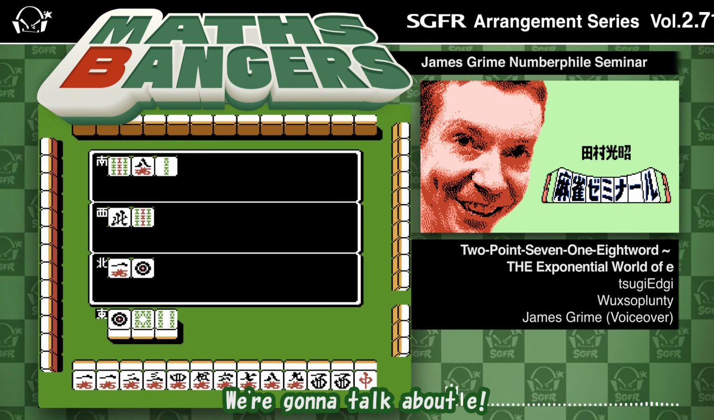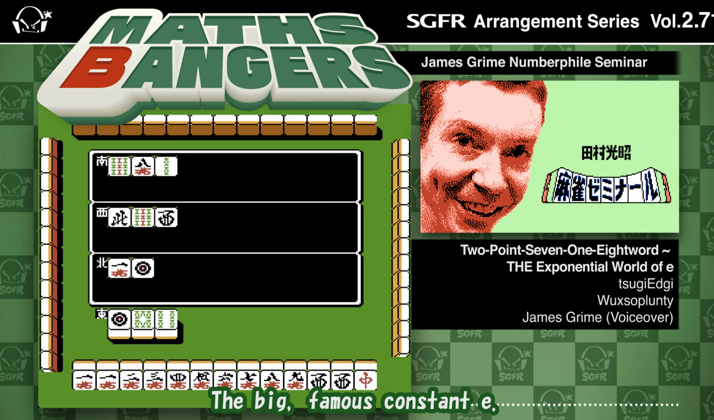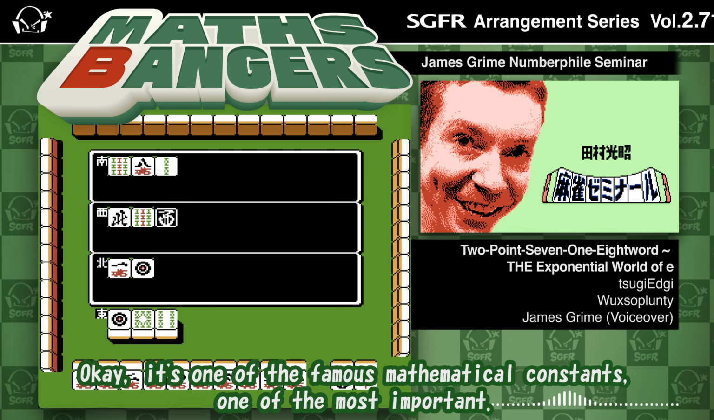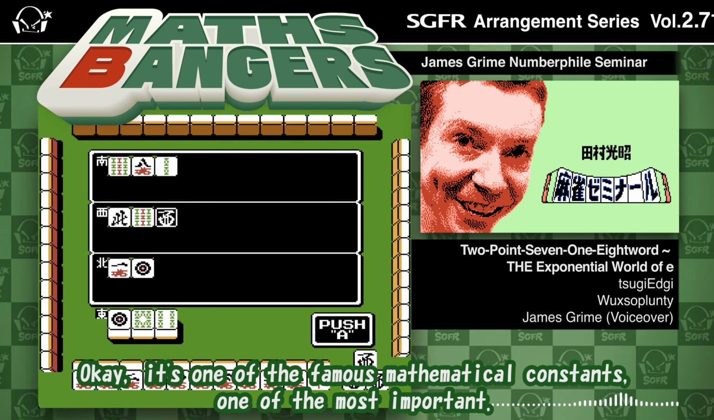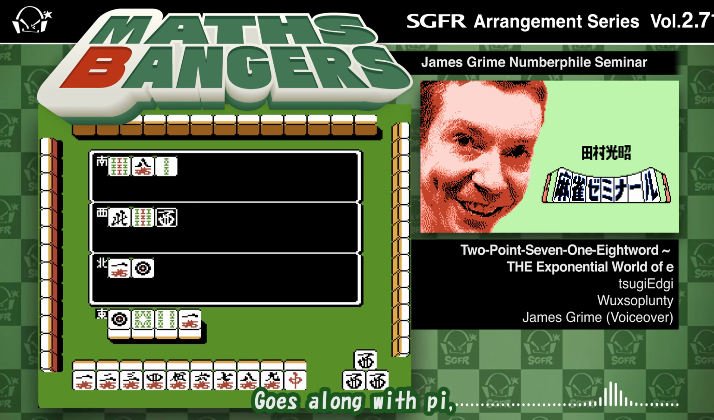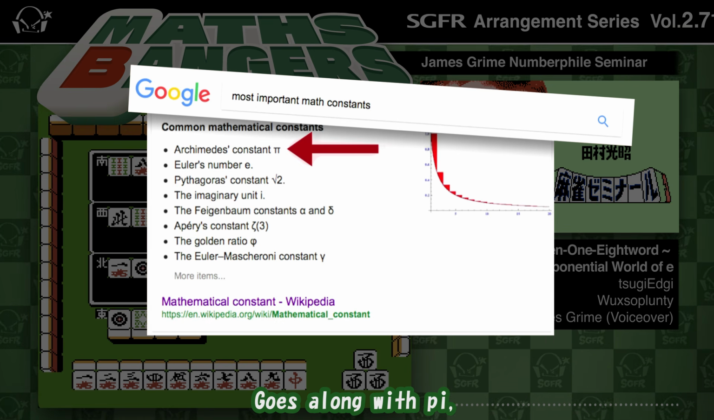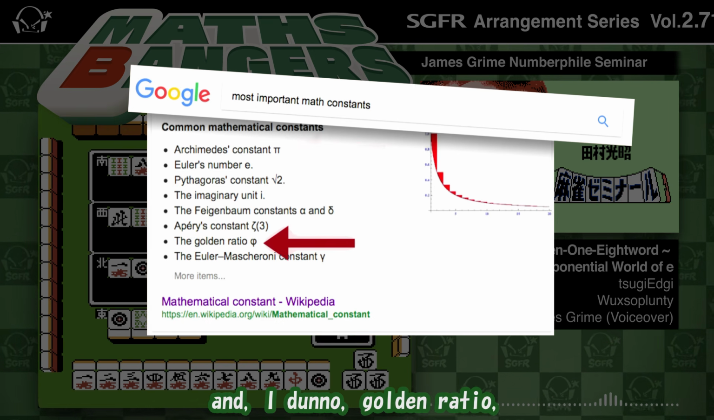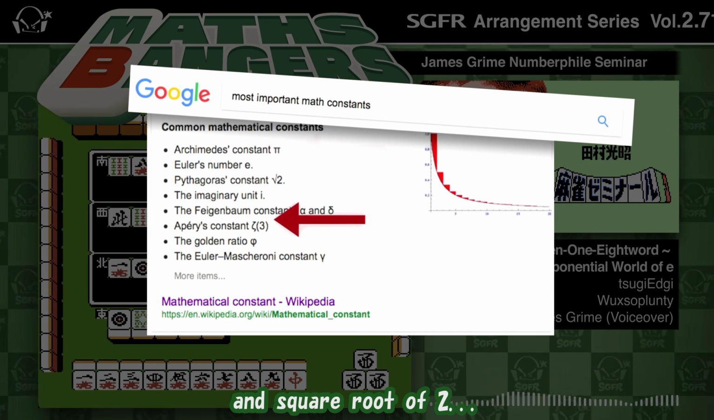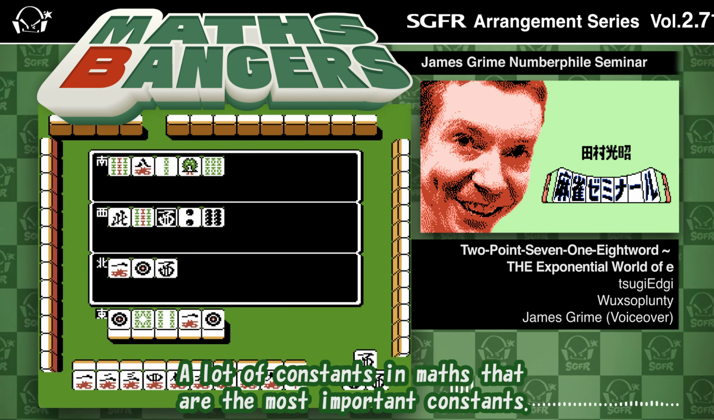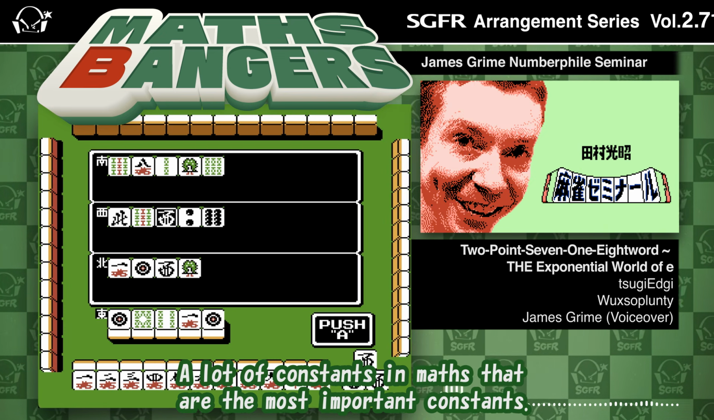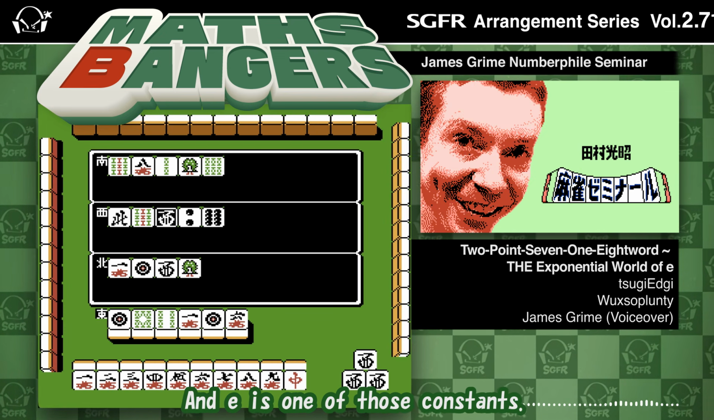We're going to talk about e, the big famous constant e. It's one of the famous mathematical constants, one of the most important. It goes along with pi and, I don't know, the golden ratio and the square root of 2. These are the most important constants in maths, and e is one of those constants.